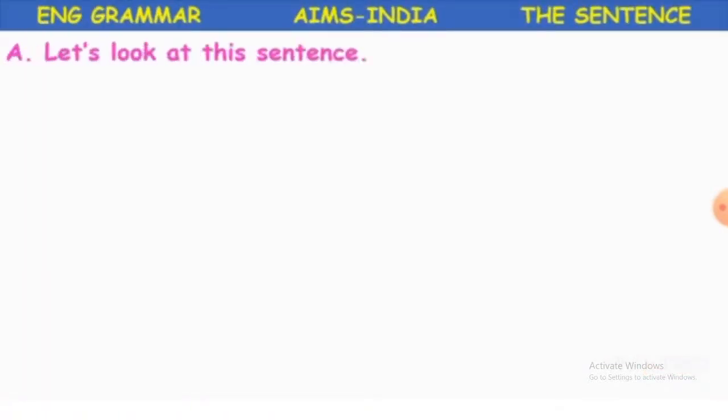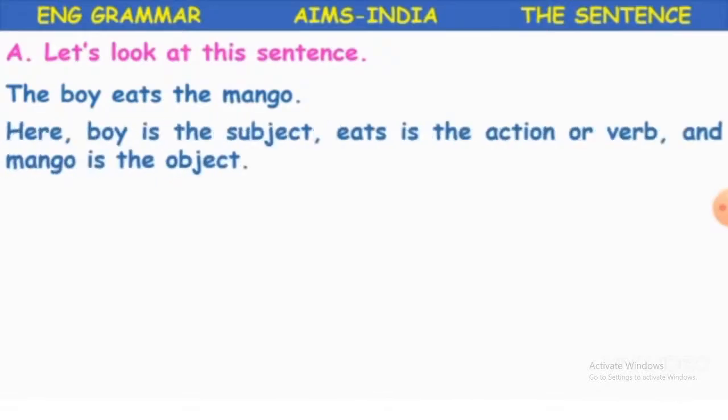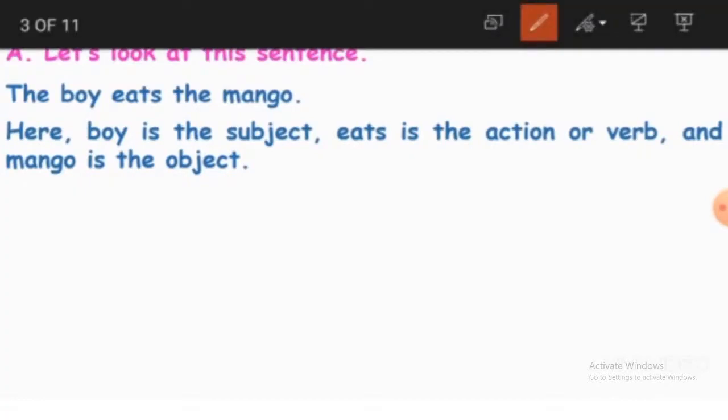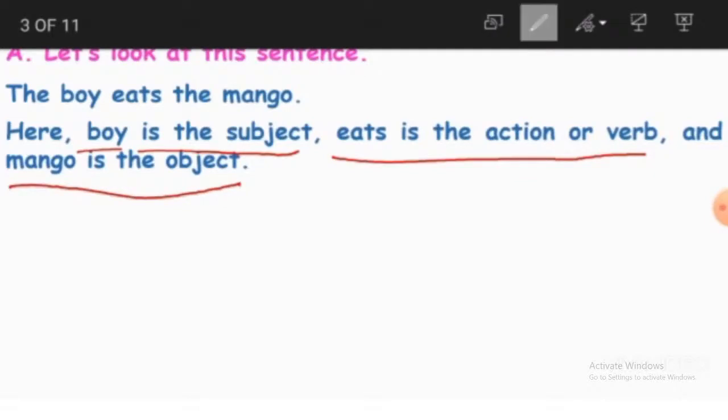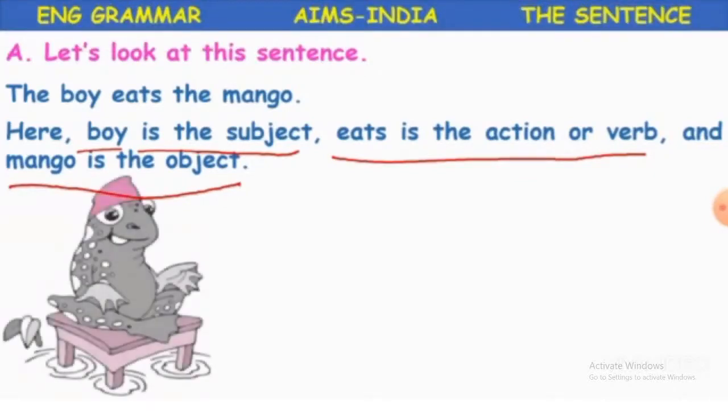Okay, see here, we'll look at some more sentences. The boy eats the mango. What is it? Here boy is the subject, eats is the action or verb, and mango is the object.